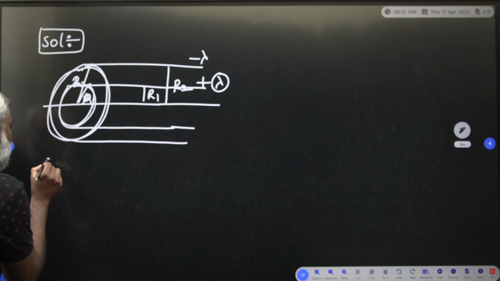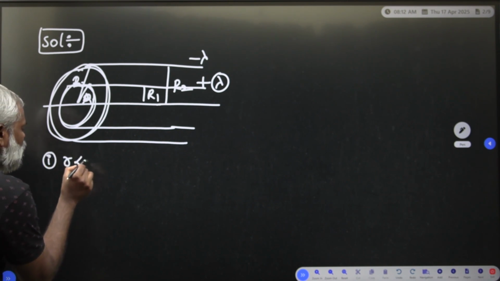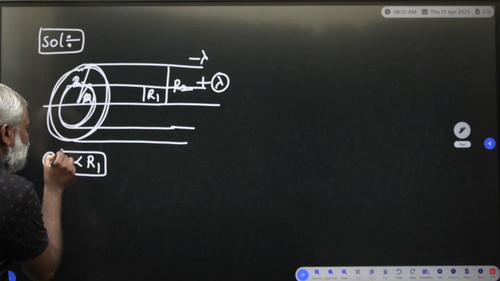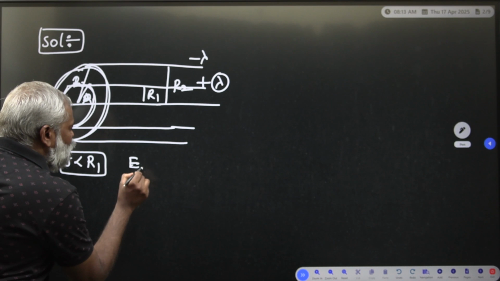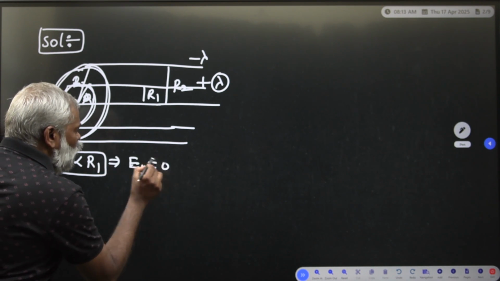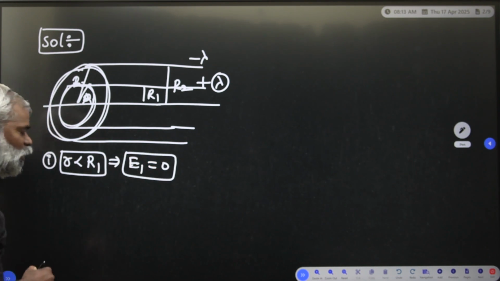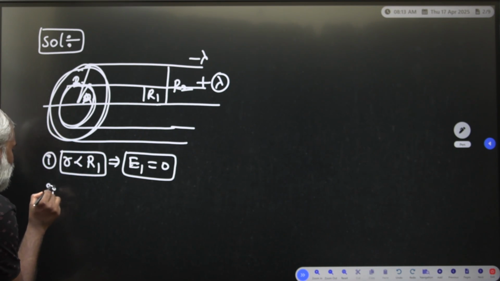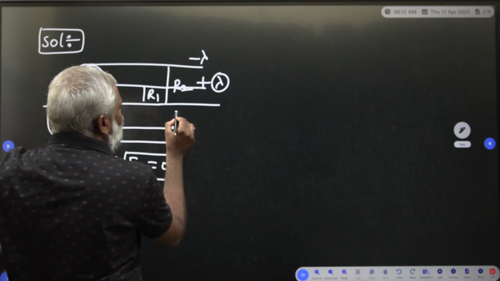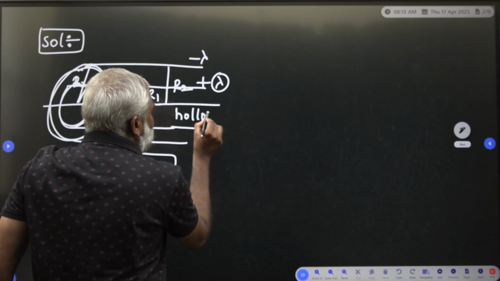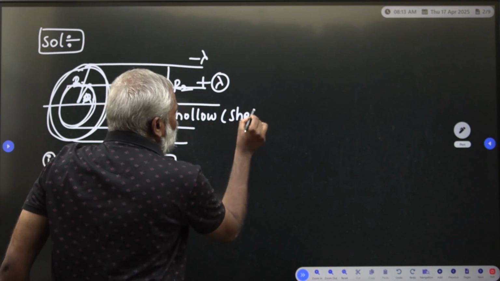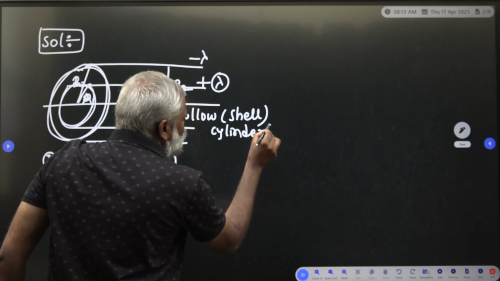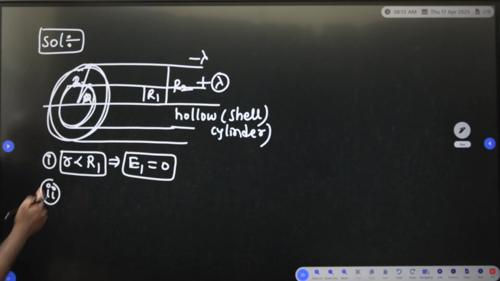We know that when R is less than R1, inside the inner cylinder, the electric field E1 is equal to 0, because it is a cylindrical shell. It is a hollow cylinder, meaning there is a shell and nothing inside, so we take E1 equal to 0.